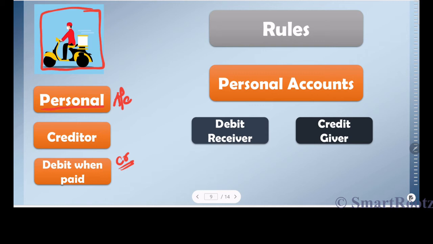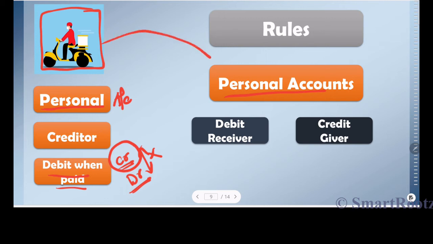Because mother is liable to pay the vendor. So she has a credit that she needs to offset when she pays the vendor. Which means that she has to debit it to close this account. So that is why she is debiting the account of the vendor when it is being paid. So this is nothing but the first golden rule of accounting, which deals with personal accounts. Newspaper vendor is a person. So therefore, I am going to apply the rule of personal accounts. As per the personal account rule, I have to debit the receiver and credit the giver.